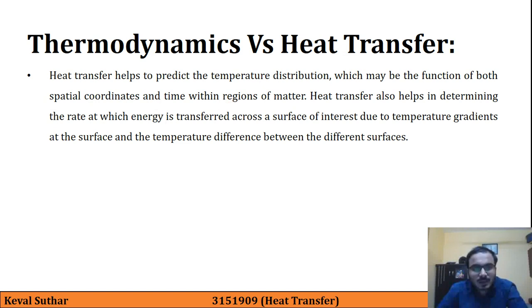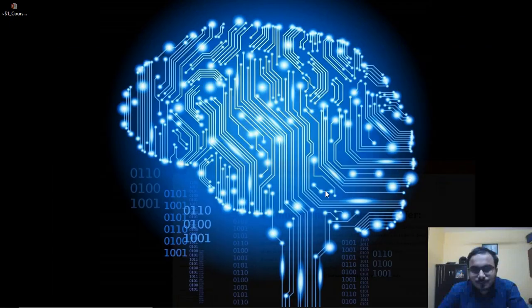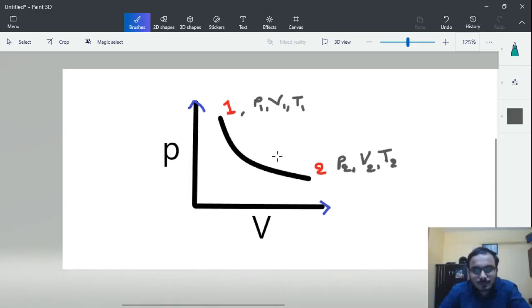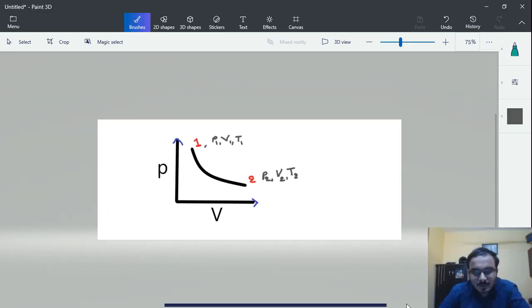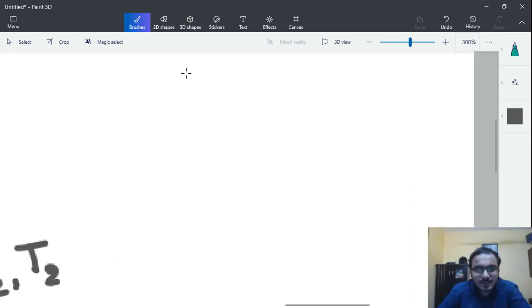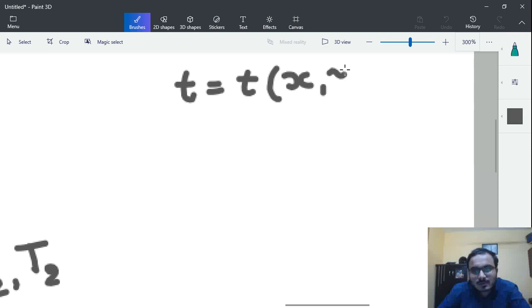Here it is trying to say that if we consider temperature, in the case of heat transfer, temperature is a function of x, that is the x coordinate, then the y coordinate, then the z coordinate, and then time.